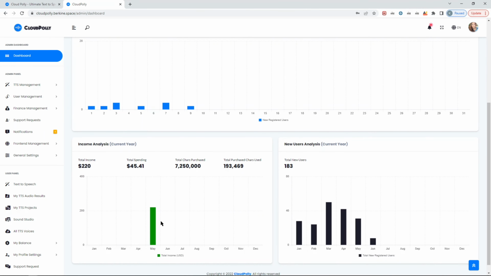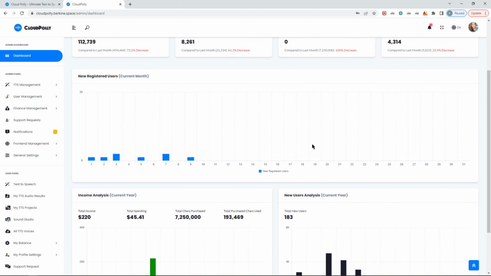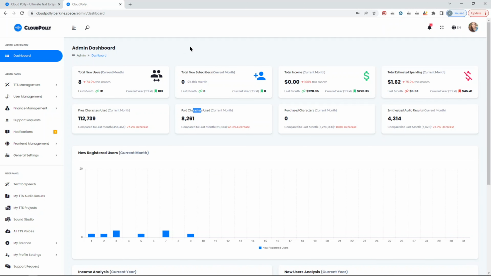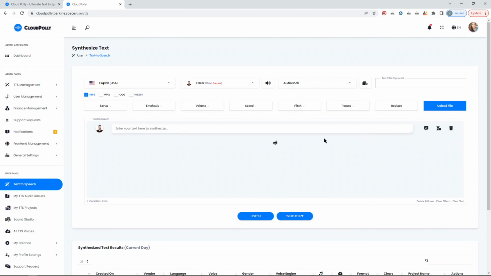Some graphs in terms of understanding the visual aspects. So let me start with the main part, which is converting text to speech, and then we will dive deep into the other components which might be interesting and useful for you.